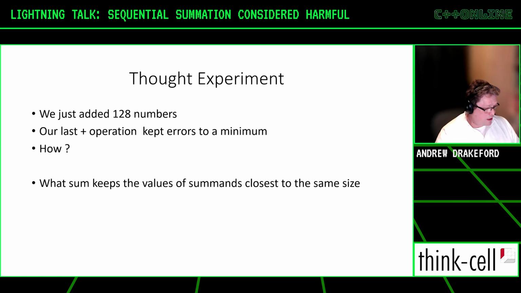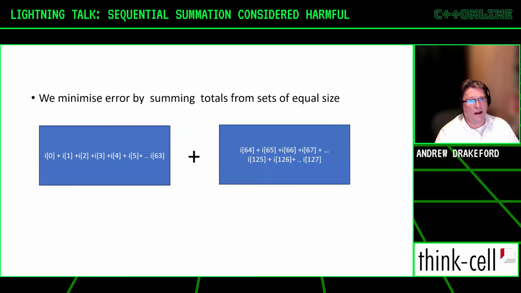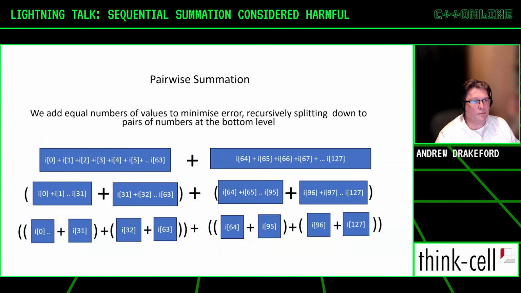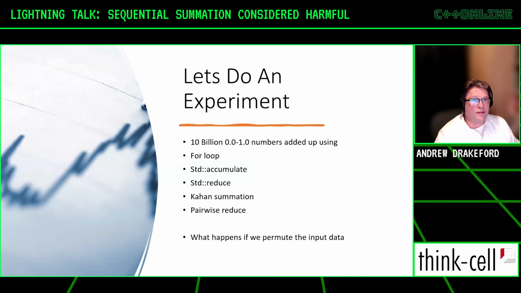And what we could do here is basically add sets of the same size. Our last plus operation is adding two sets of the same size. And to get those sums, we decompose and decompose and decompose until we just get pairs of doubles at the bottom that we're adding. This is pairwise summation. Let's do the experiment again.